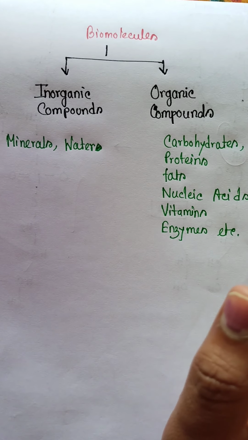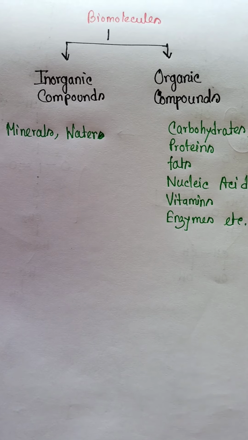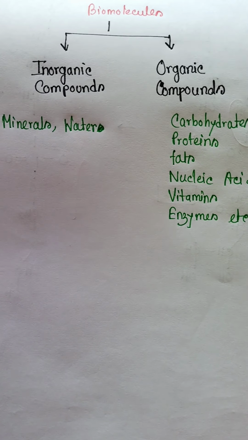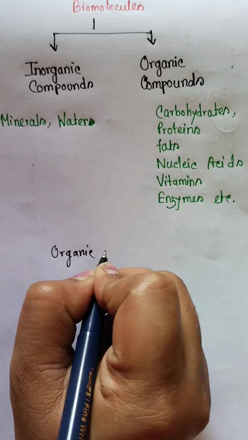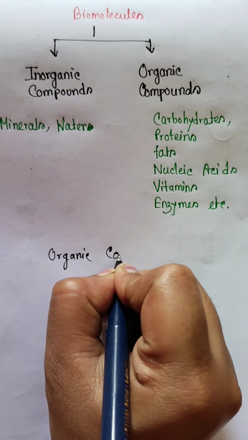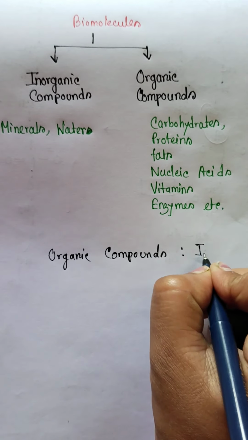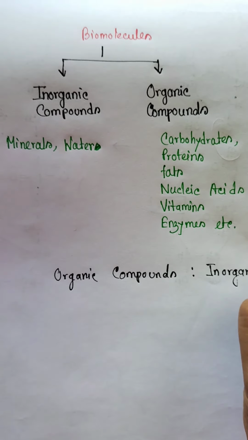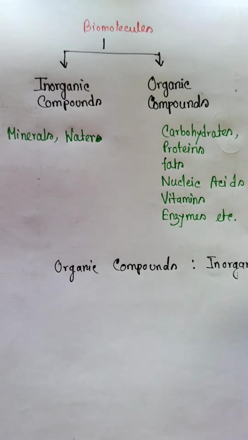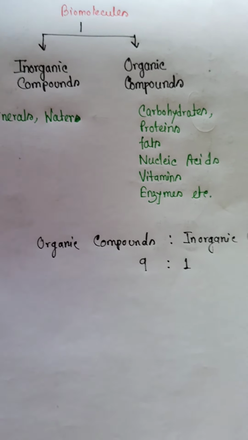And these organic and inorganic compounds in the cytoplasm generally occur in a 9:1 ratio. So, organic compounds to inorganic compounds. The ratio is 9:1 in cytoplasm.